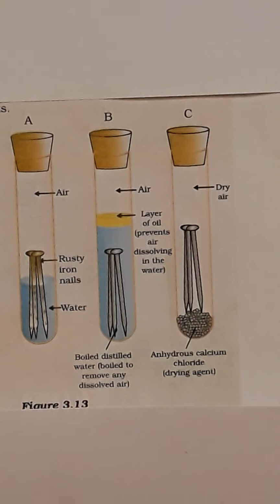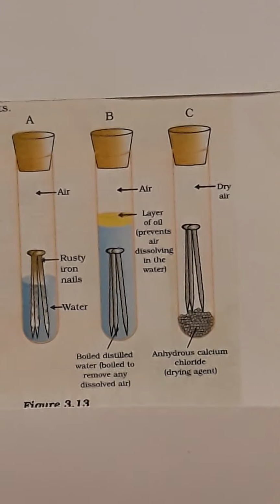Okay, and then anhydrous calcium chloride is used, which acts as a drying agent. So, remember that for corrosion to take place, you need both air, that's oxygen, as well as moisture for rusting of iron to take place.